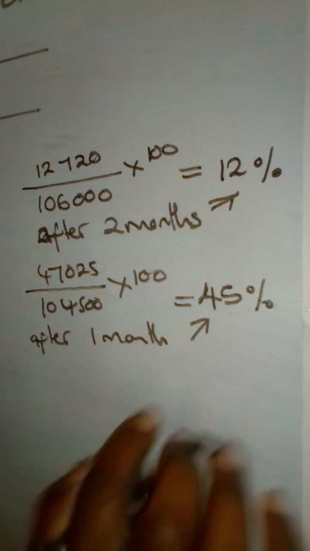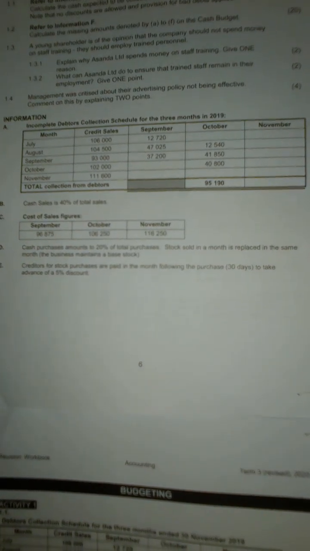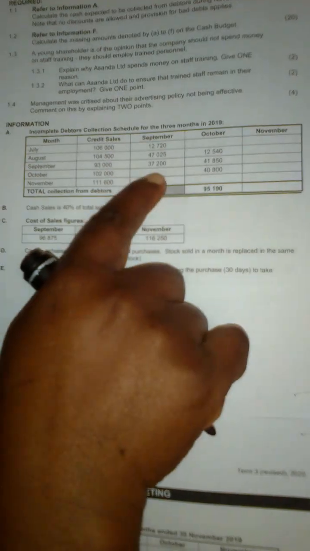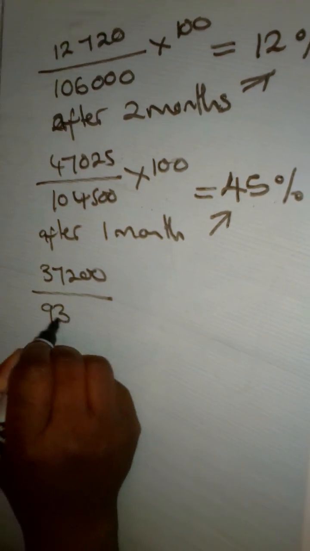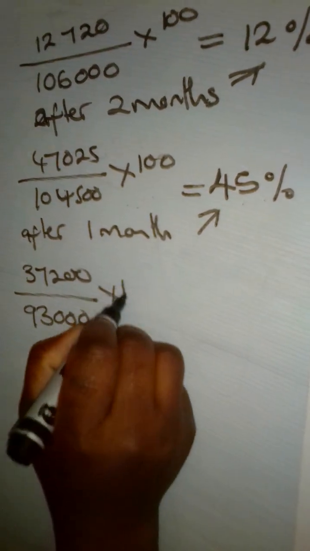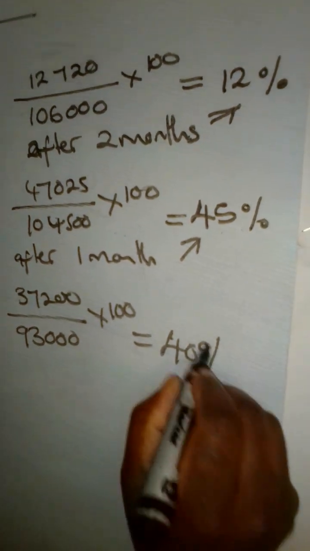Then we go to the month of September. In the same month, how much was collected? 37,200. We express it as a percentage of the credit sales for September, multiplied by 100, and we get 40%.